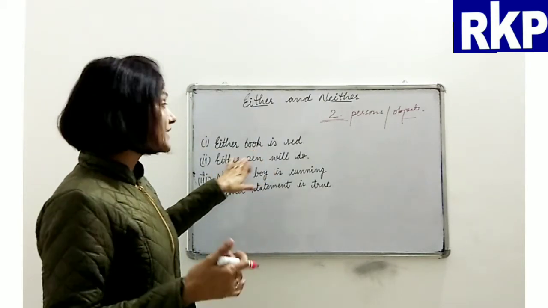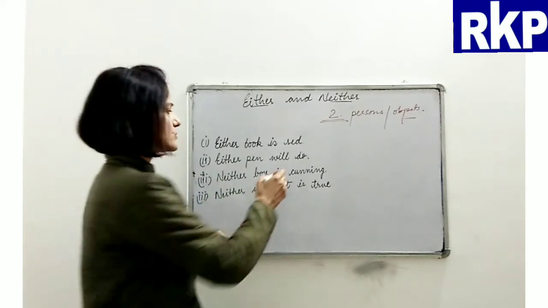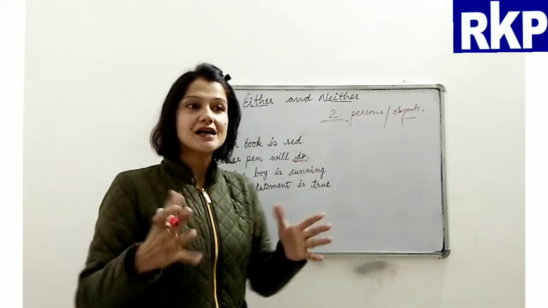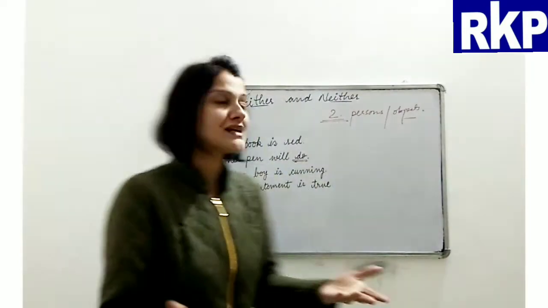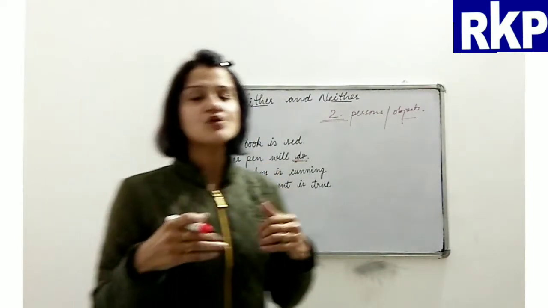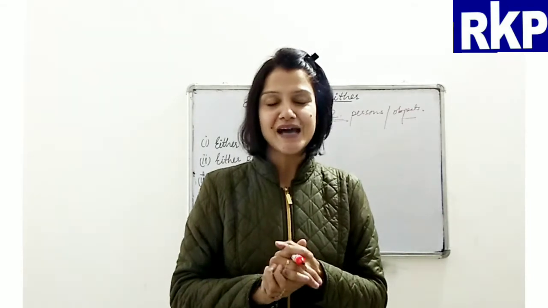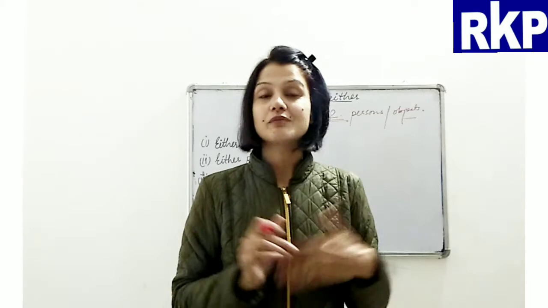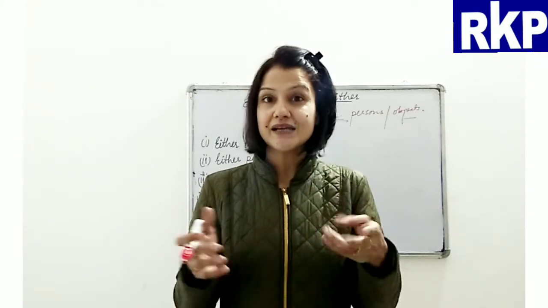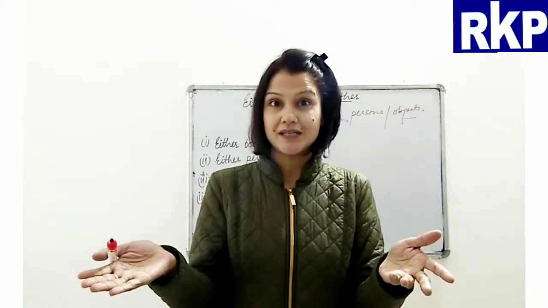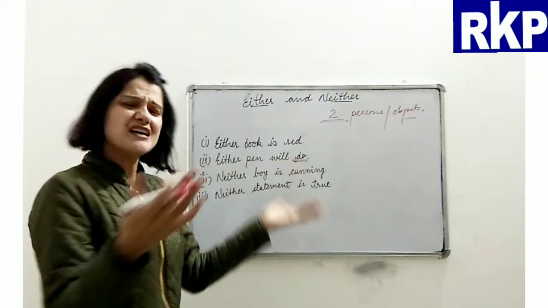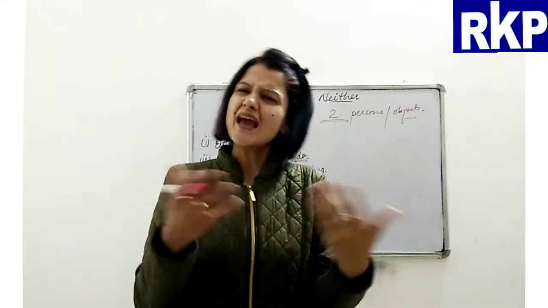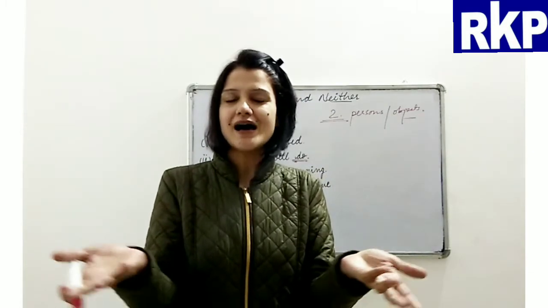Now, either pen will do. When we use this, will do, that means I will be fine with this thing. Suppose I forgot my pen, and I ask one of my classmates to help me if he has a spare one. So luckily he has two pens, and he asks me, which one do you like? So I say either pen will do. You can give me any of these two pens, either pen will do.